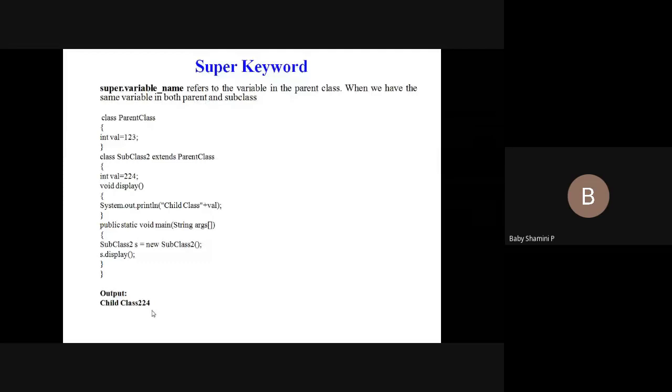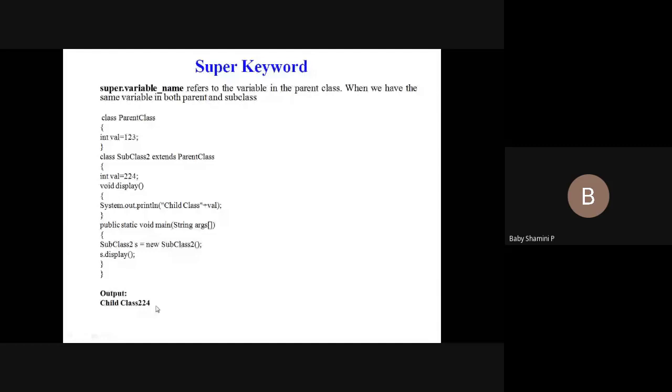That is the main concept of overriding. Here we have a variable as value and here also we have a variable as value. So both the variables are the same. At execution time, the child class overrides the parent class and displays the output as 224. It does not display the parent class value 123.